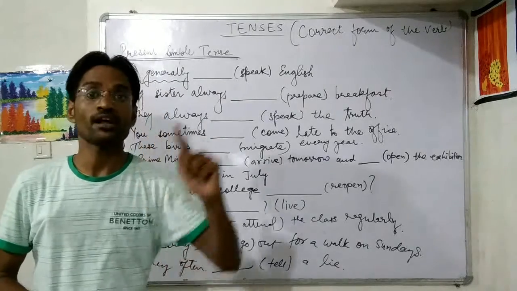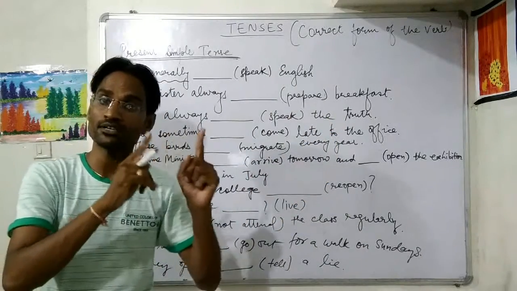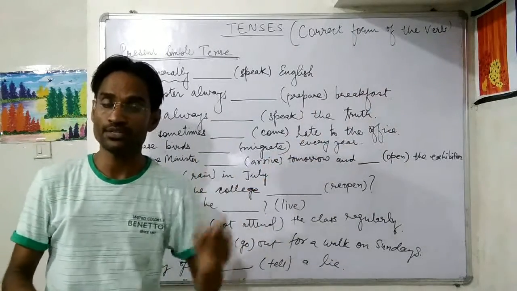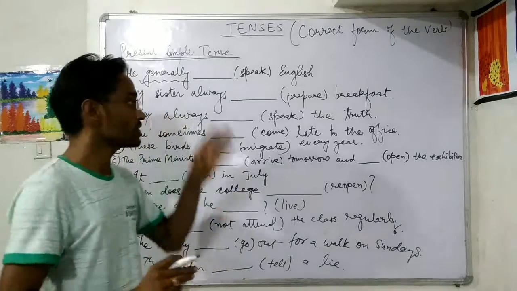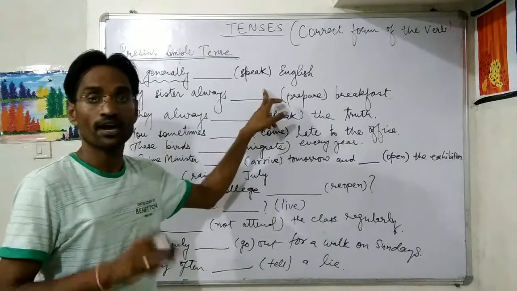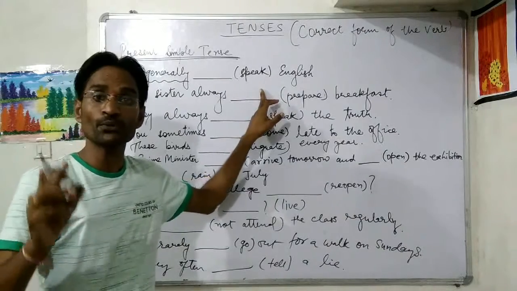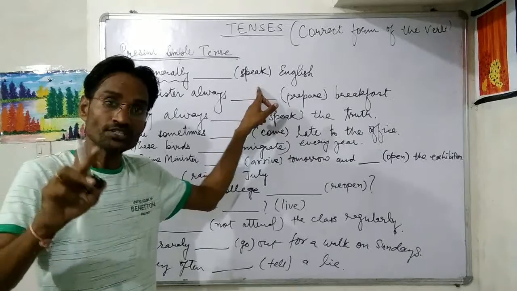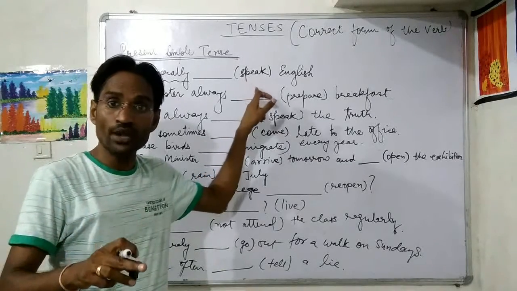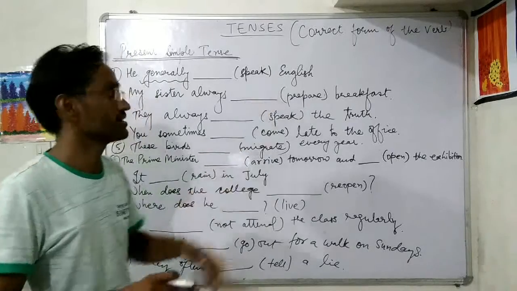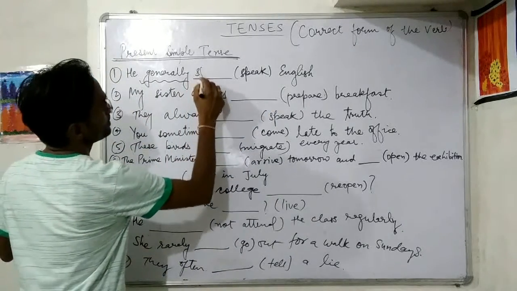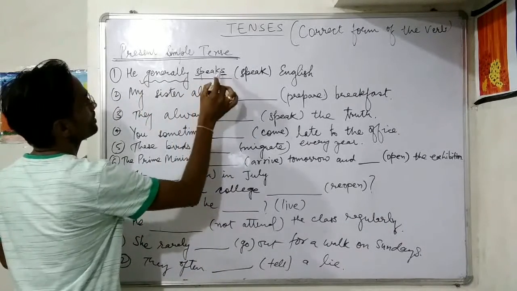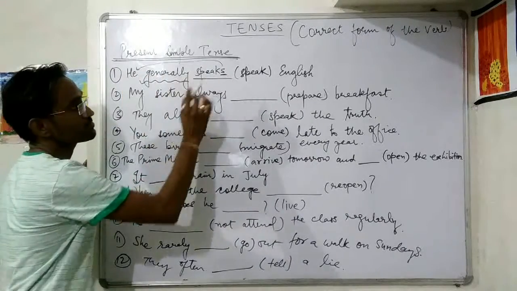So see, he is the third person singular noun. He is one person and a singular noun. I and you, we are talking about him. So he is third person singular noun. So with singular noun, the verb will be singular, and our base form, that is the first form of the verb, is always in its plural form. So to convert it into singular verb, we need to add s or es. So here it becomes he generally speaks. Why? Because this he is third person singular noun.